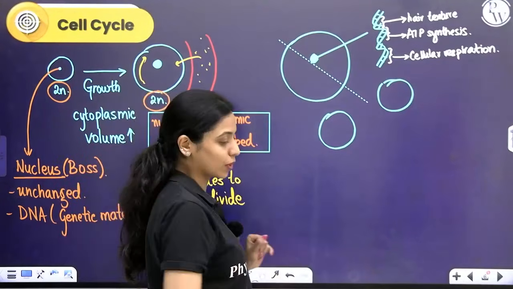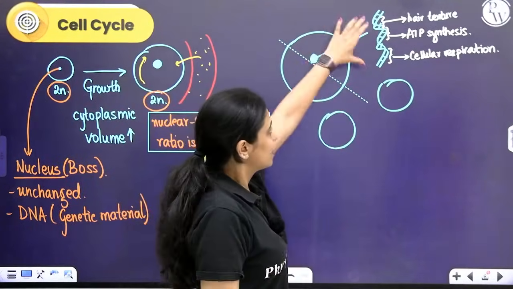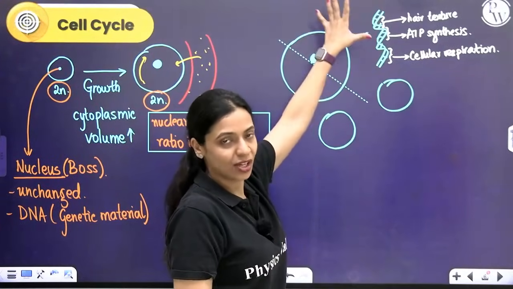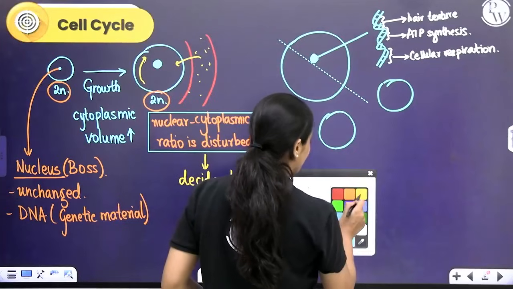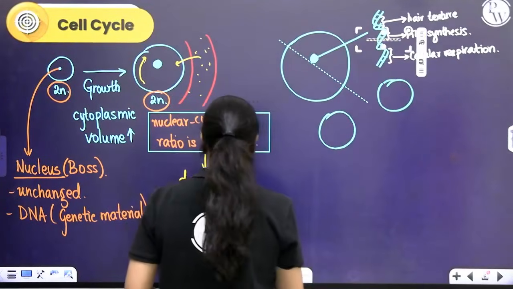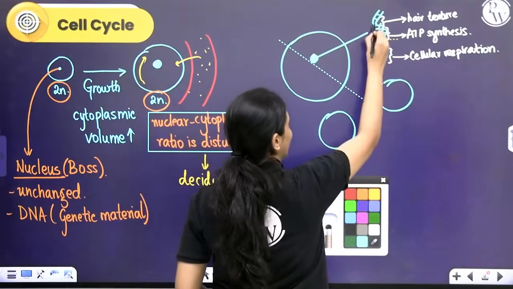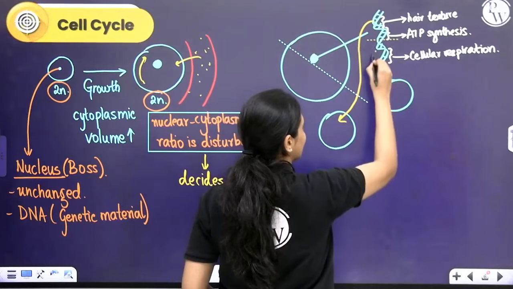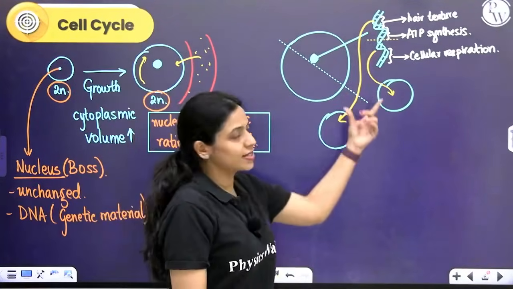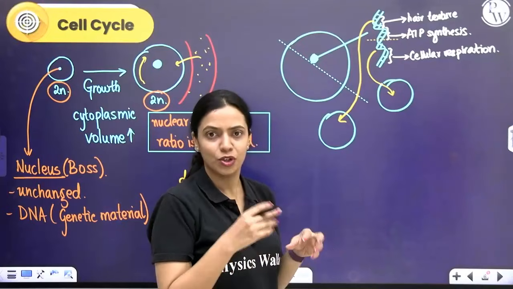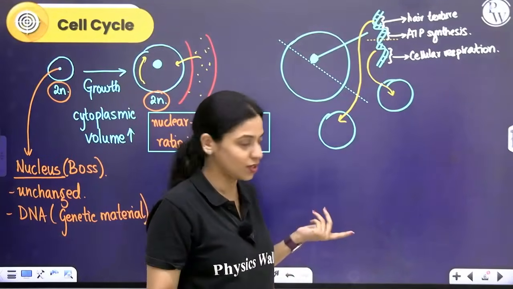But what about the nucleus? Nucleus has DNA which has genetic information. If I randomly cut this nucleus like this, let's say, and one part of it goes into this cell, the other part goes into this cell, what would happen? Both the cells will get only half of the information or partial information. Complete information is not there.